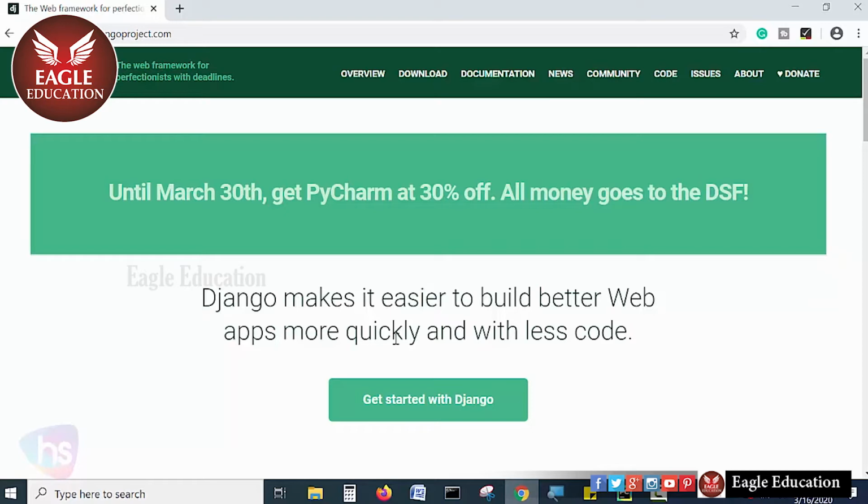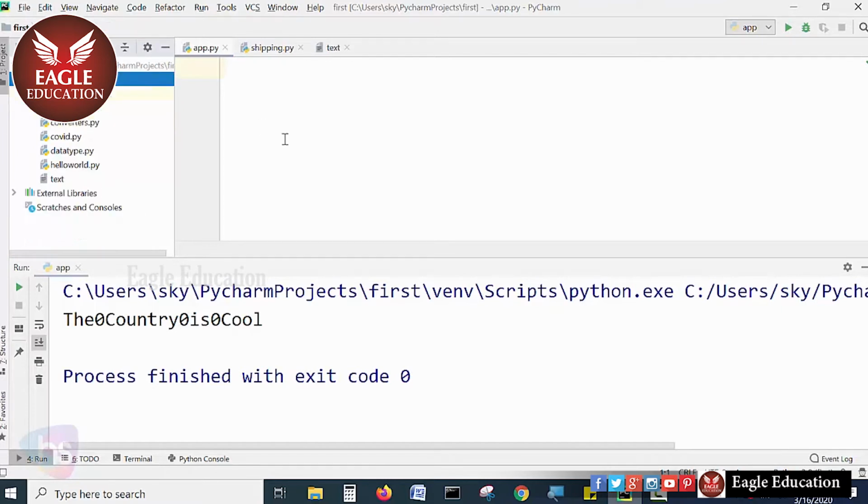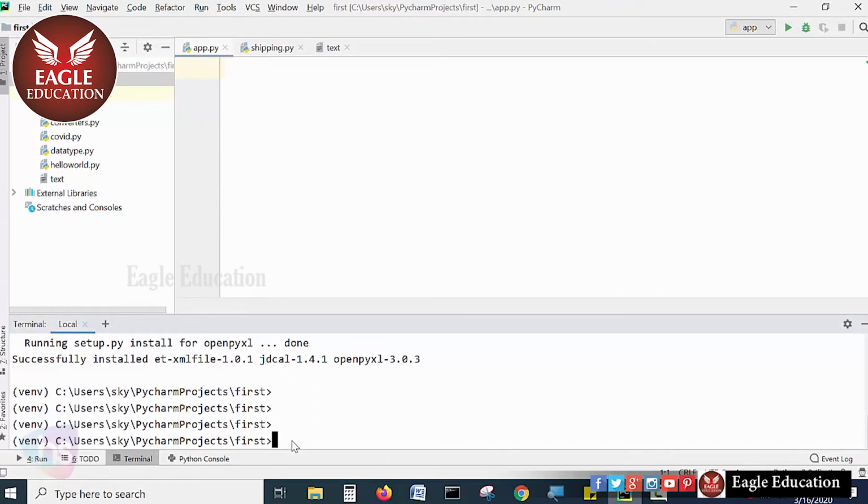Now, to create a new project, we have to use terminal commands. We have to go to the terminal and enter some commands. Here I have a project folder, and now I am going to create a Django framework project. This is my terminal, and now I am entering a command.